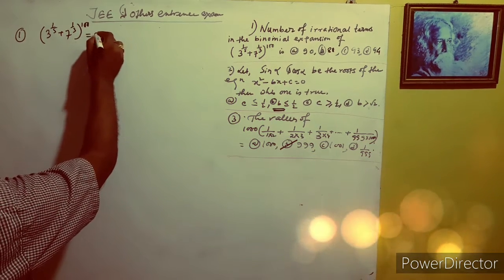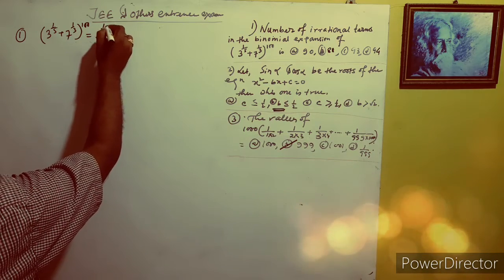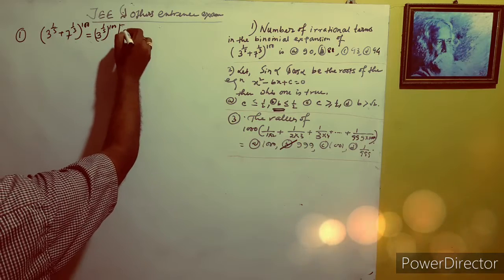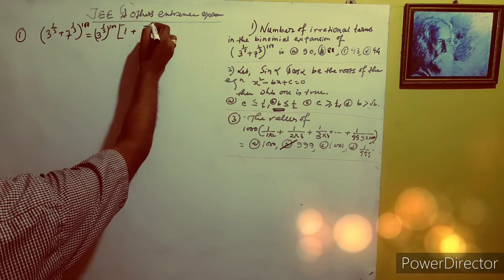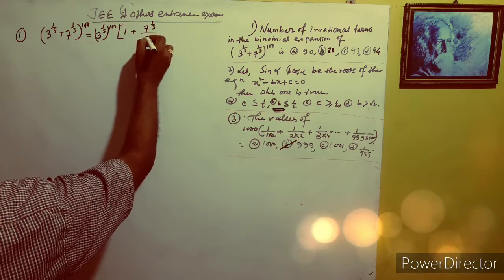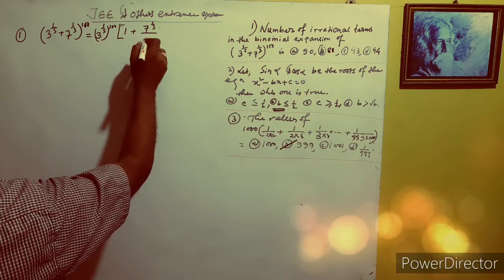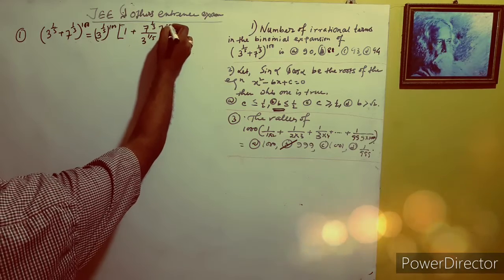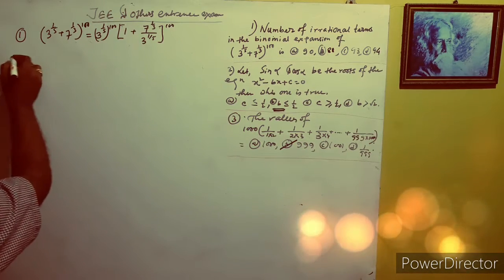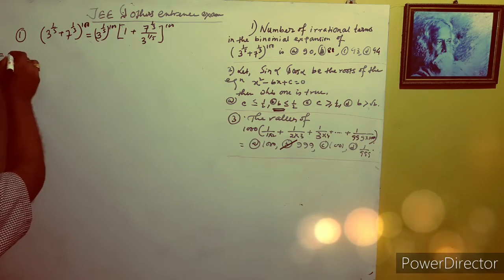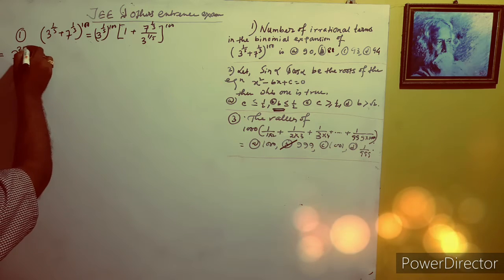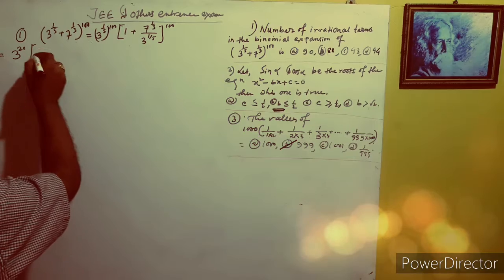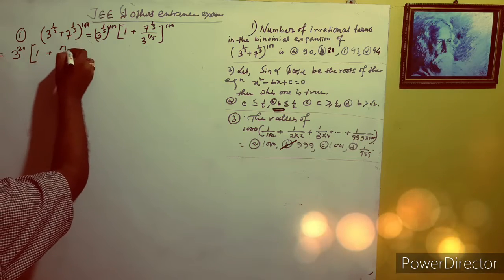So we take common 3 to the power 1 by 5, whole to the power 100, and that is equal to 1 plus 7 to the power 1 by 3 over 3 to the power 1 by 5, whole to the power 100, and that is equal to, we can write here, 3 to the power 20. And now here is the binomial expansion.